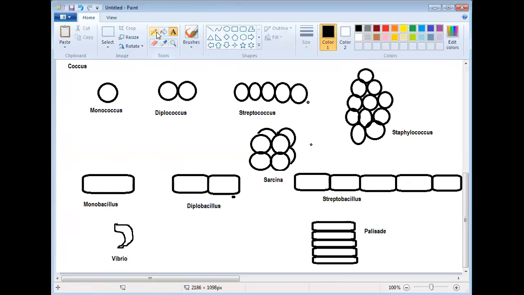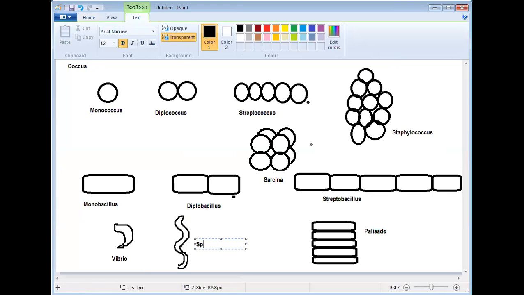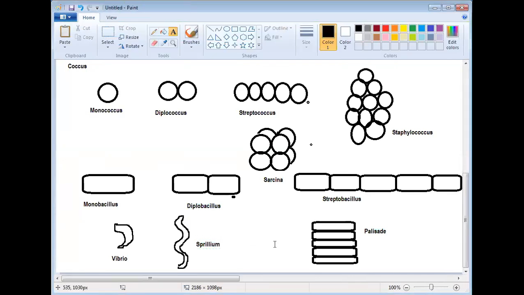Vibrio. And some of them may have more than one curvature. Then these are called spirillum. So how many types have you seen?